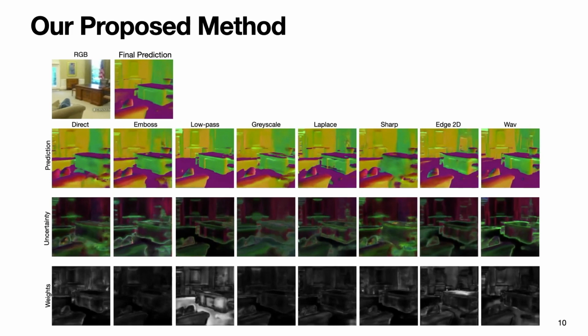We have seen an example on a single image. We will now see how this works on a short video clip. Our ensemble has 8 components resulting in 8 paths. These are their predictions, corresponding uncertainties, and weights. The final prediction is shown in the top row. See how each path prediction differs. For example, the low-pass path has lower uncertainties with more accurate predictions on the floor. This is also reflected in the higher weights.